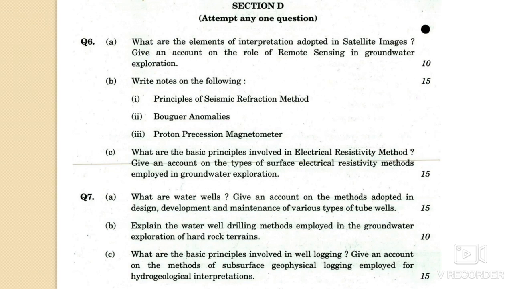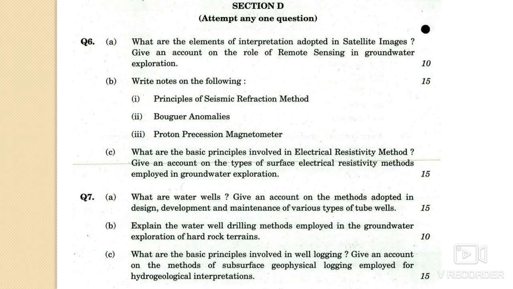Section D, question number 6A: what are the elements of interpretation adopted in satellite images? For the reading of the satellite images, what are the elements that you have to interpret, and give an account on the role of remote sensing in groundwater exploration. Means what type of role they play in remote groundwater exploration.